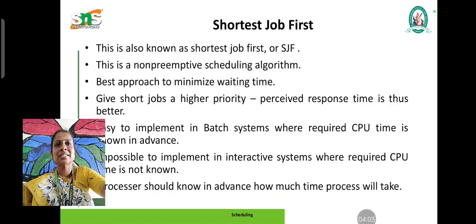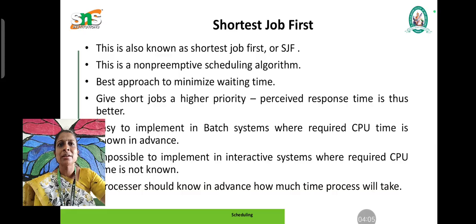Next we will discuss shortest job first. This type of algorithm is a non-preemptive scheduling algorithm. This is the best approach to minimize the waiting time. Here the shortest jobs are given higher priority. So we get a better response time, and it is also very easy to implement in batch systems, where we know the CPU time in advance. This type of algorithm cannot be implemented in interactive systems because the execution time of the process is not known to the user.